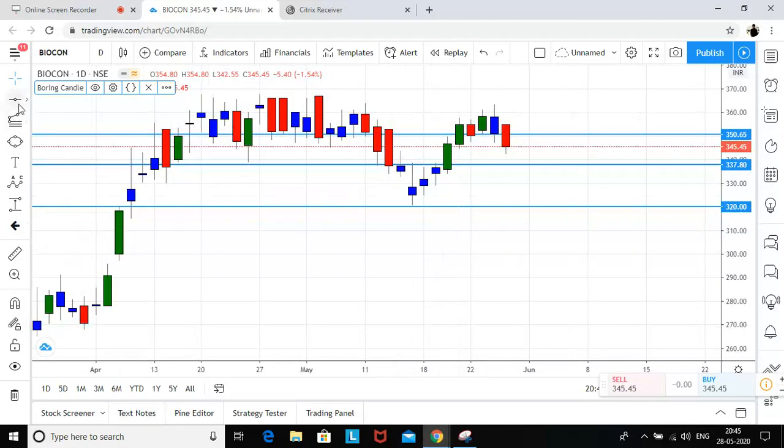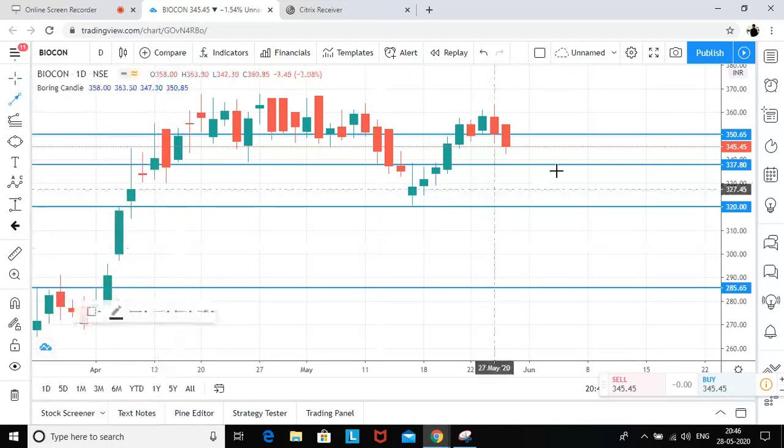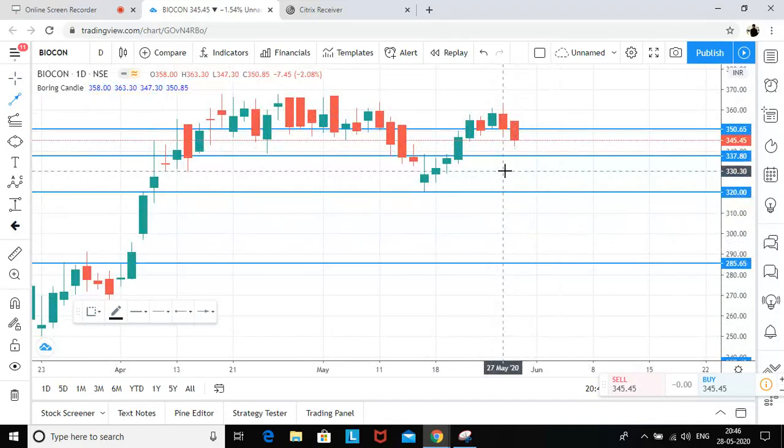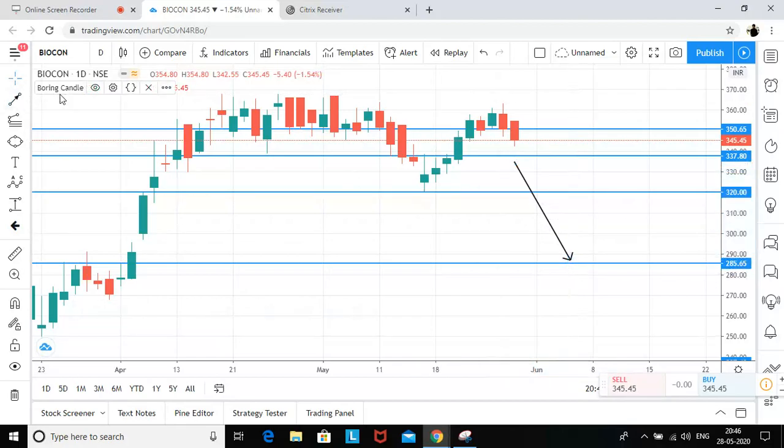The next demand which we can check for is this, which is way too far. Again, the price action of the next candle, maybe tomorrow's candle, would be the important one. In case we are closing below this level, this is the level where we can go long.